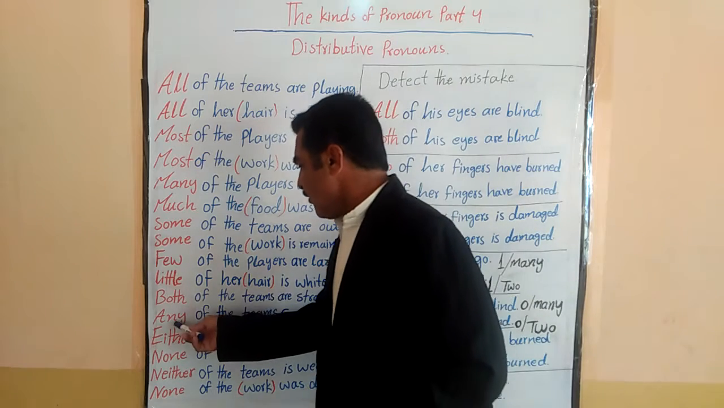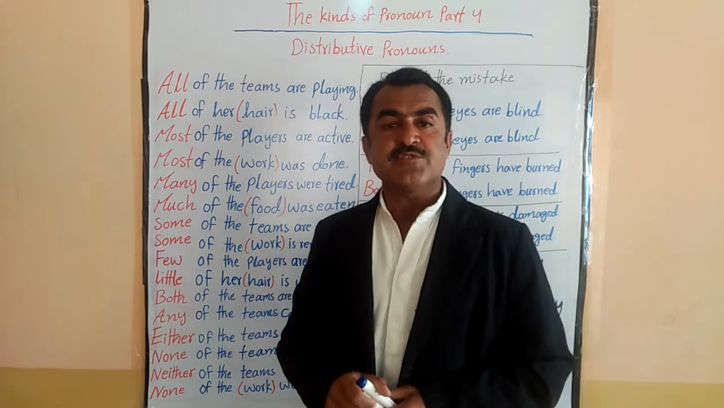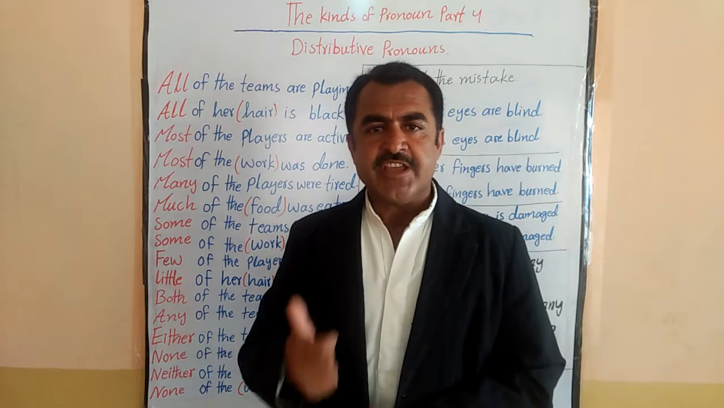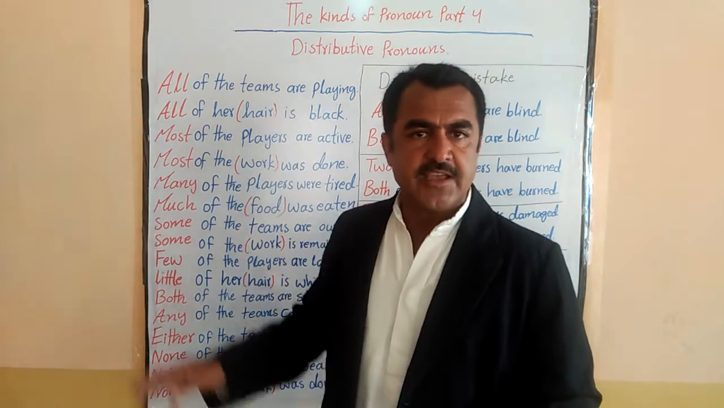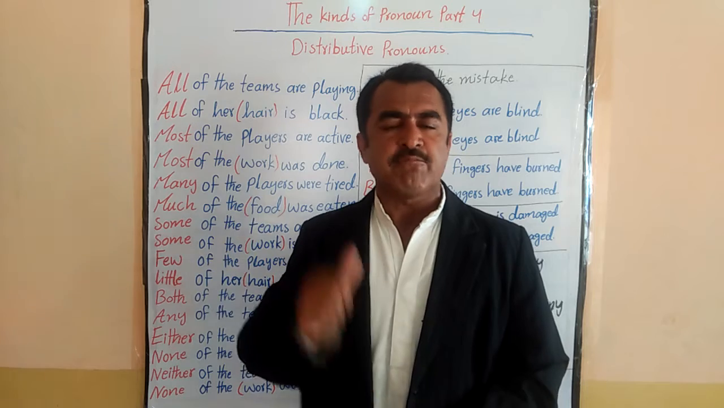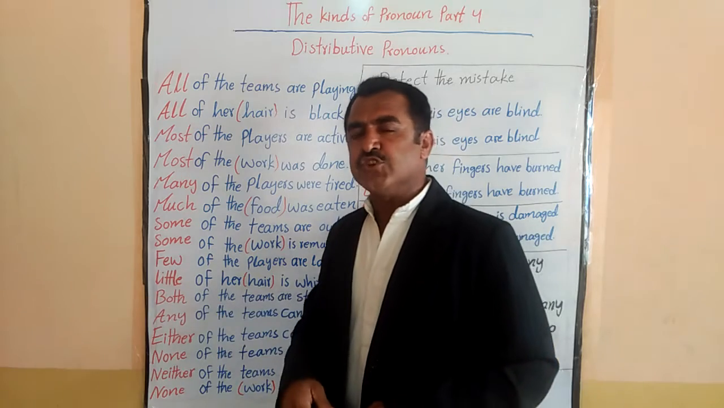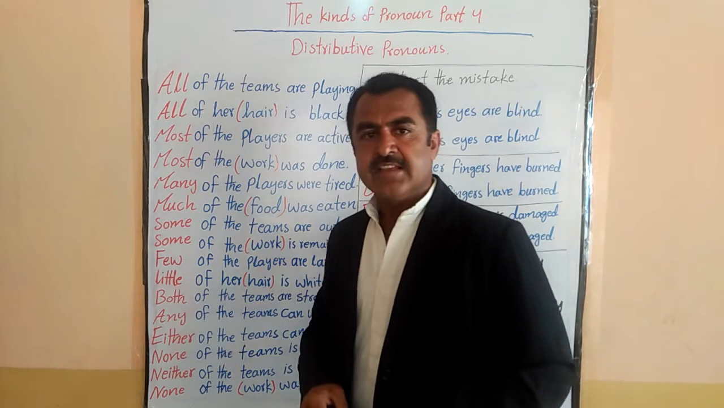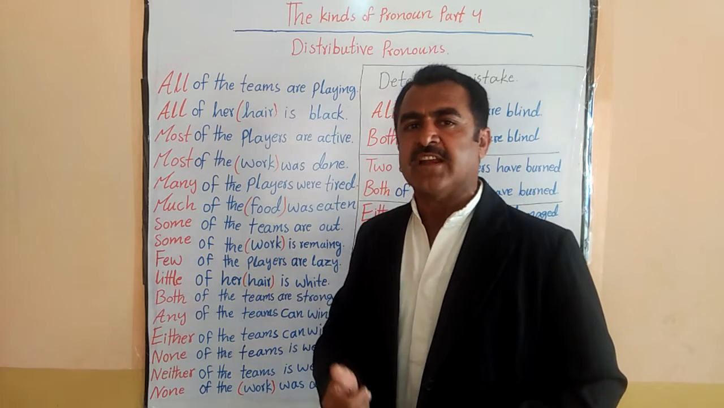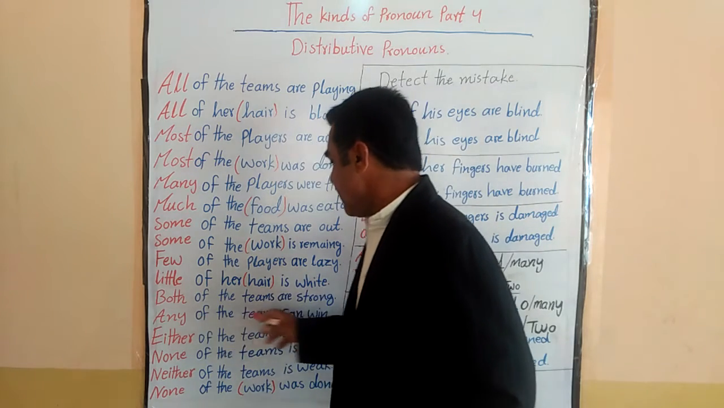Okay. Any of the teams can win. Now, any means one, anyone. So here I am talking about, you can say, the quarter final, the semi final. Any means one out of many. So that's why I have used any here. So here I am talking about the quarter final, or the semi final. Okay, any of the teams can win.